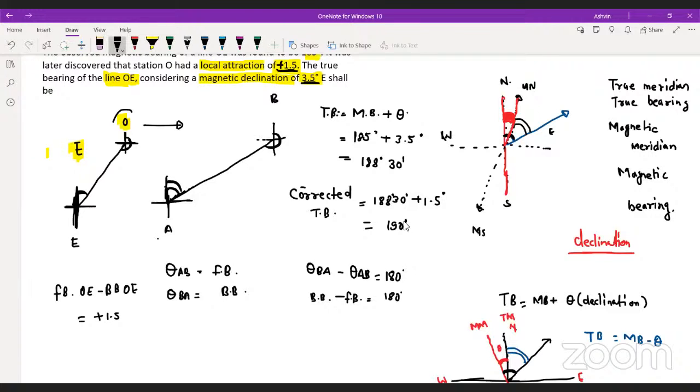Okay. Tell me now this thing, the way I explained it. Did you get it, Krishna? I just told you this thing: the forebearing of OE minus the backbearing of OE is... Think of it in this way.